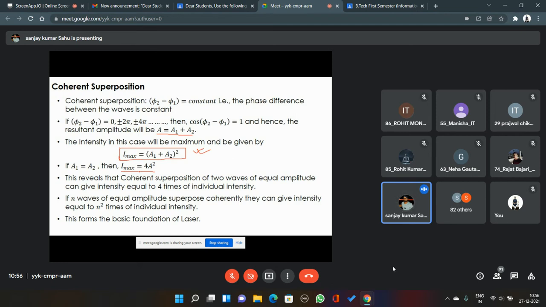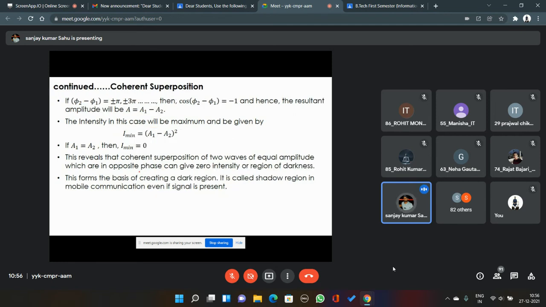Now let's come to the other extreme possibility. What is the other extreme possibility? It may so happen that the phase difference between these two waves at certain positions and time will be an odd integral multiple of pi. Odd integral multiple of pi means plus minus pi, plus minus 3 pi, plus minus 5 pi, like that.